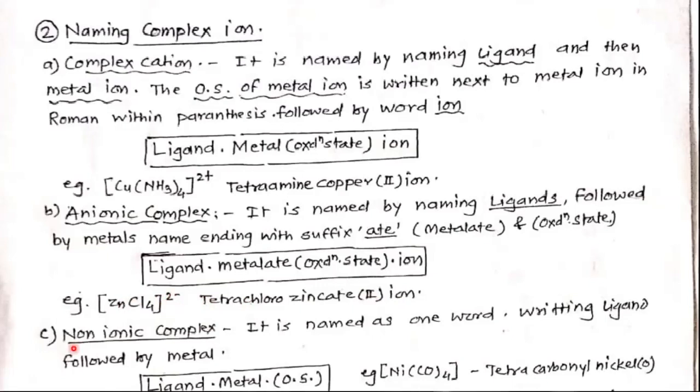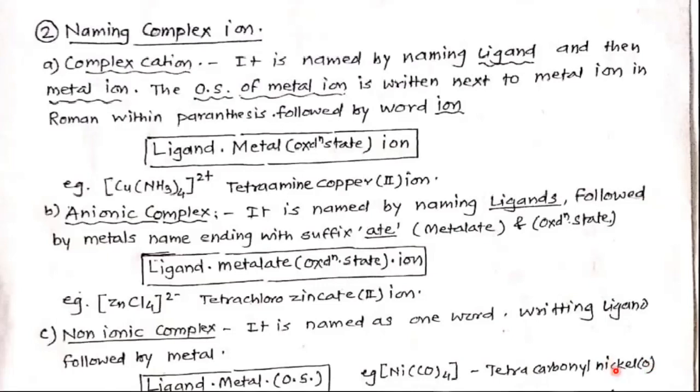Okay. Now non-ionic complex. So it is named as one word, writing ligand followed by metal. So what is the formula? Ligand, metal, its oxidation number. For example, this square bracket, nickel, carbonyl, 4 carbonyl ligands, and no charge on the coordination sphere. So tetracarbonylnickel(0).